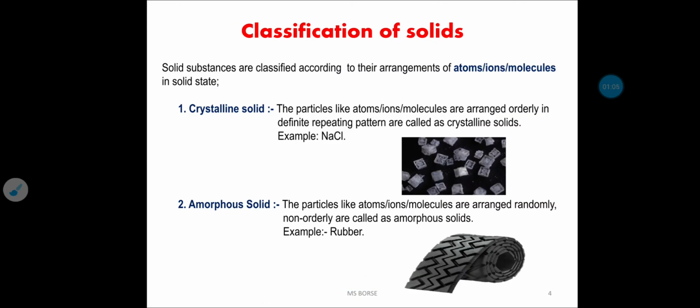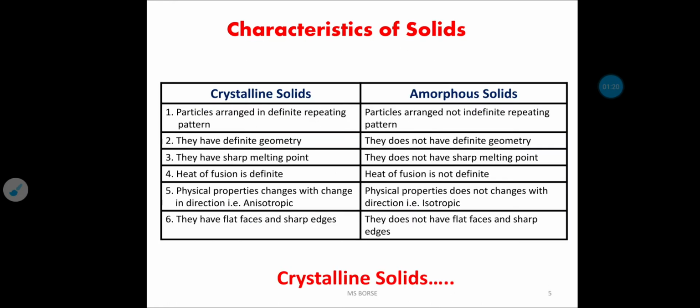Classification of solids. Solids are generally classified into two types on the basis of their arrangement: crystalline solid and amorphous solid. We are interested only in crystalline solids. We also learn about the properties of crystalline solids and amorphous solids.